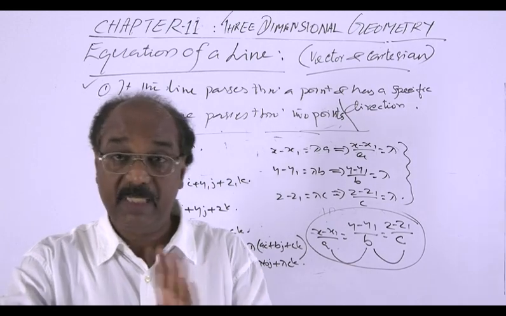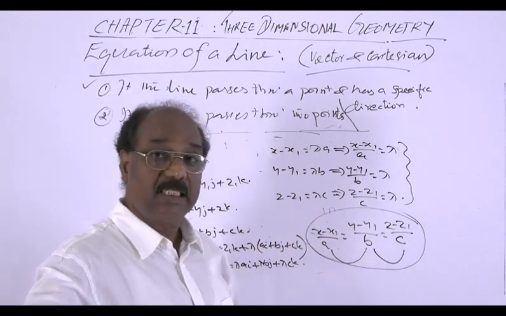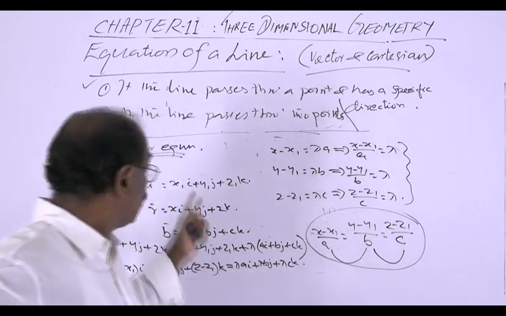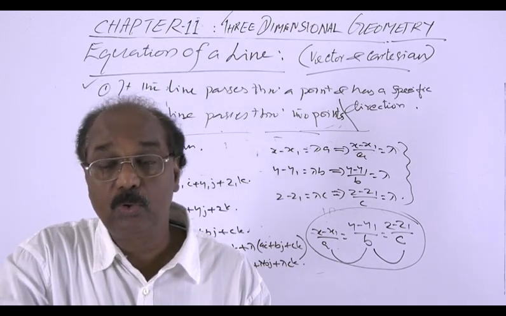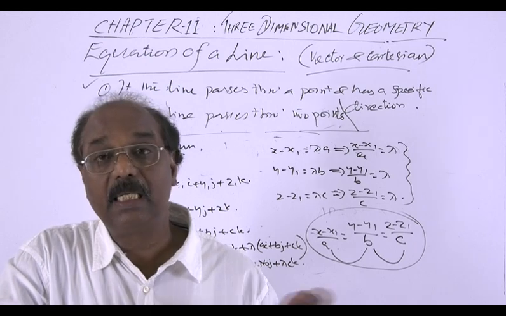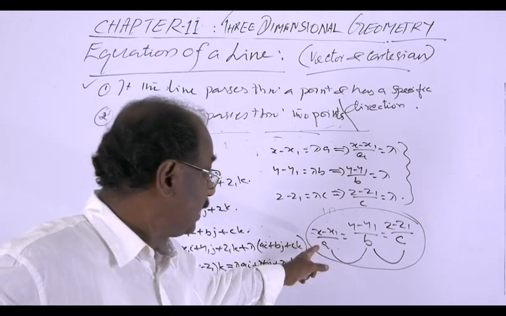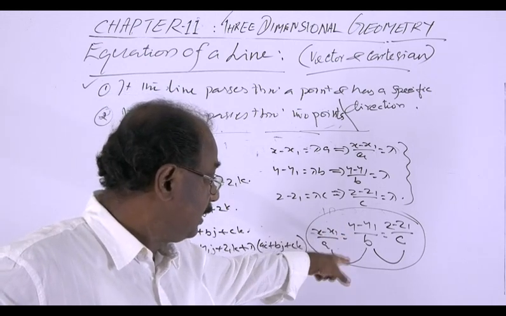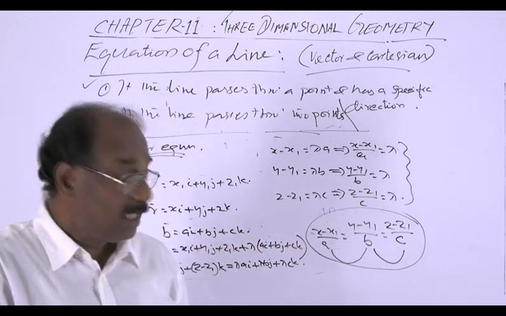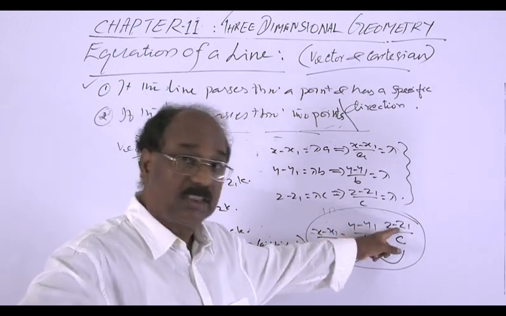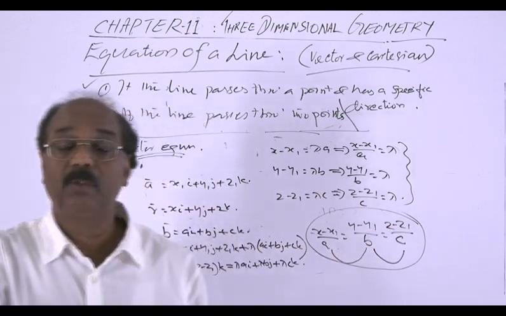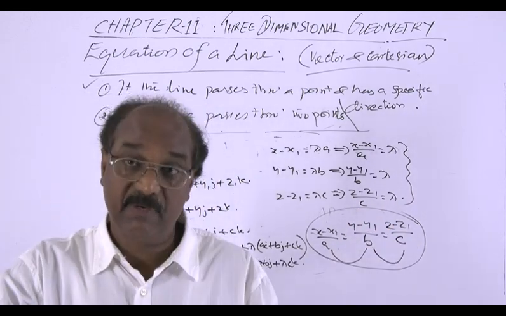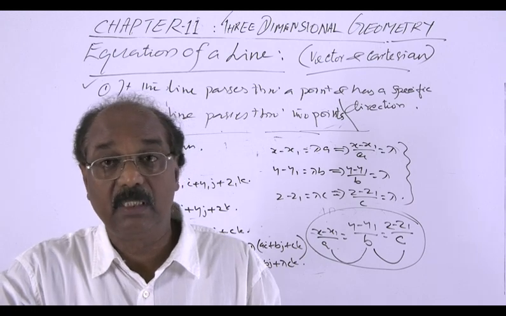Anyway, we made this equation. This is the Cartesian equation, and we have also obtained the vector equation. The vector equation is r equal to a plus lambda b, and the Cartesian equation is x minus x1 by a equal to y minus y1 by b equal to z minus z1 by c. Remember what this x1, y1, z1 is, and also this a, b, c. So that is the derivation in vector form, and also in Cartesian form.